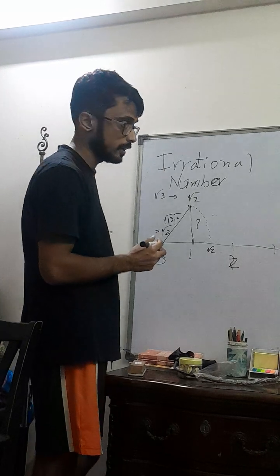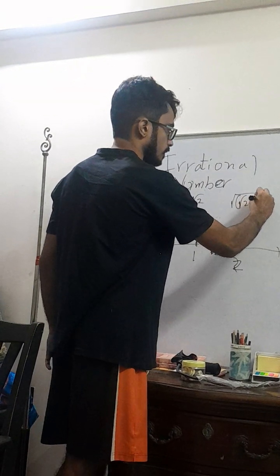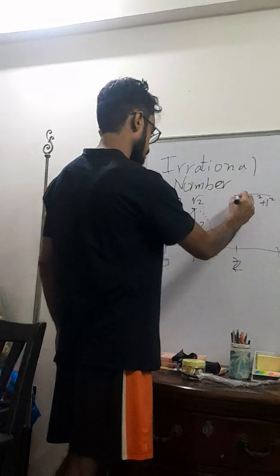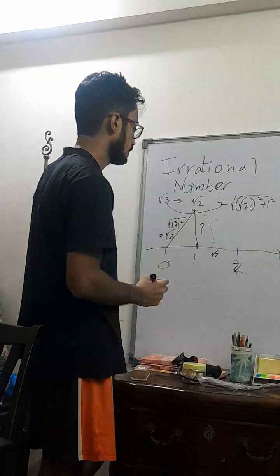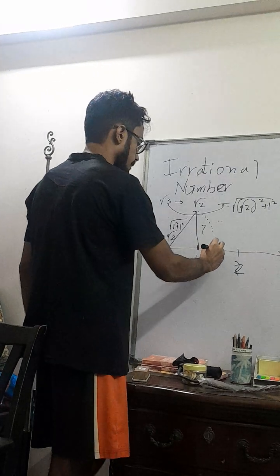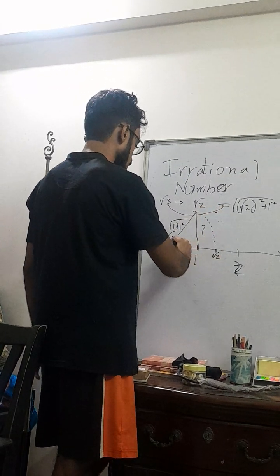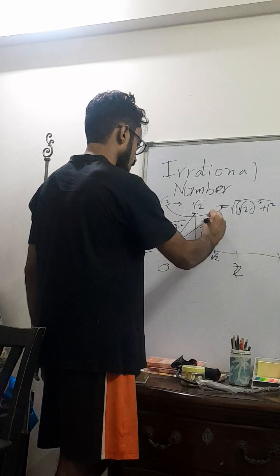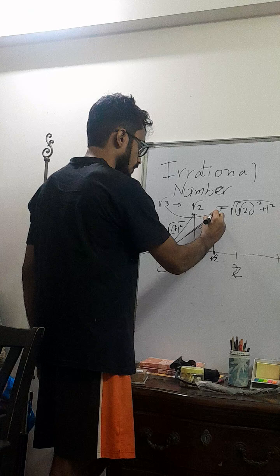Then for the square root of 3, root over root 2 squared plus 1 squared. That is the square root of 3. That is what the square root of 3 is equal to. So we have our root 2 here, and then it has to be 1 high again, right? Right to here, and then here.